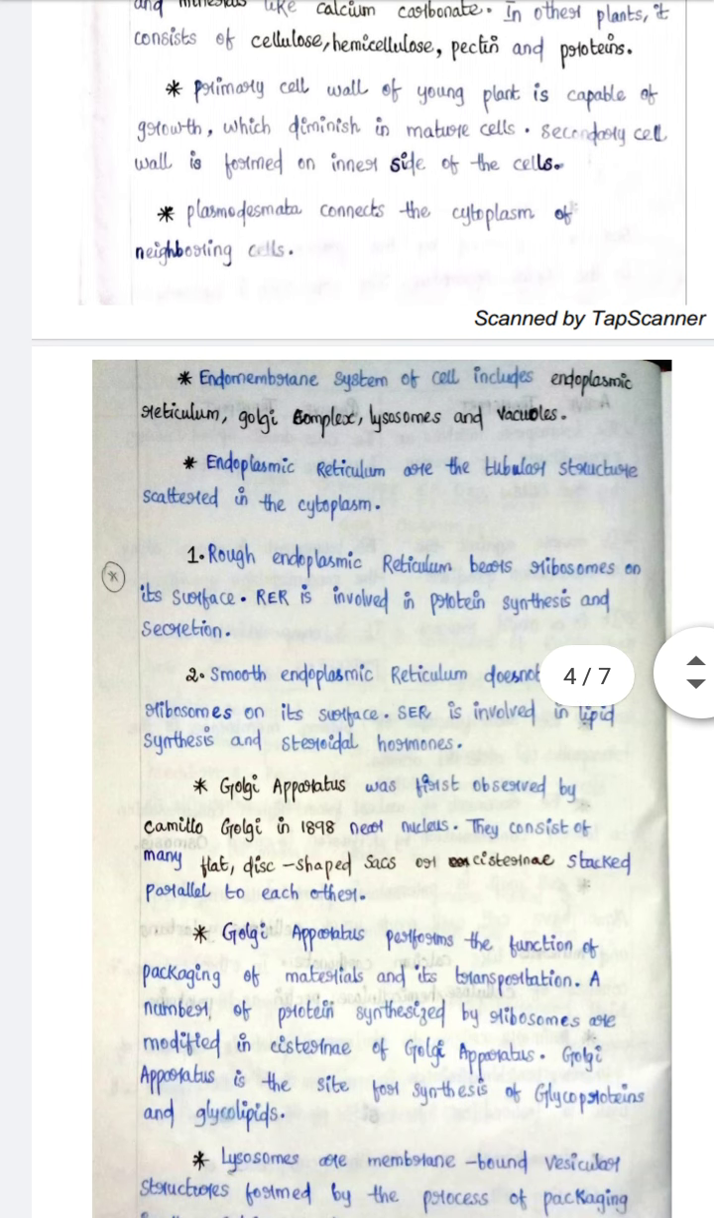We have the endoplasmic reticulum. They are tubular structures scattered in the cytoplasm. We have two types: rough endoplasmic reticulum and smooth endoplasmic reticulum. Rough endoplasmic reticulum bears ribosomes on its surface and is involved in protein synthesis and secretion. Smooth endoplasmic reticulum does not bear ribosomes on its surface and is involved in lipid synthesis and steroidal hormones.